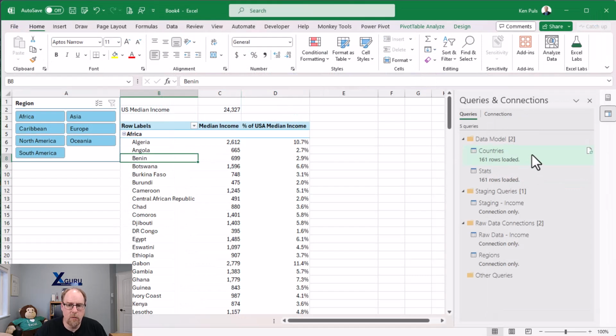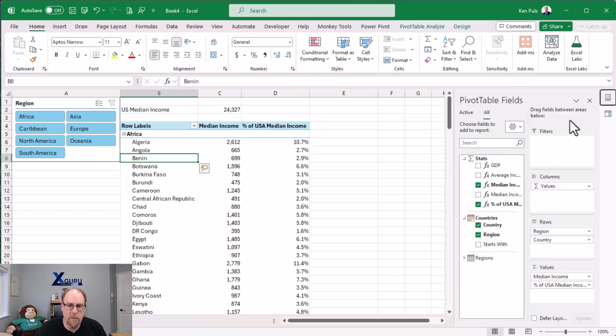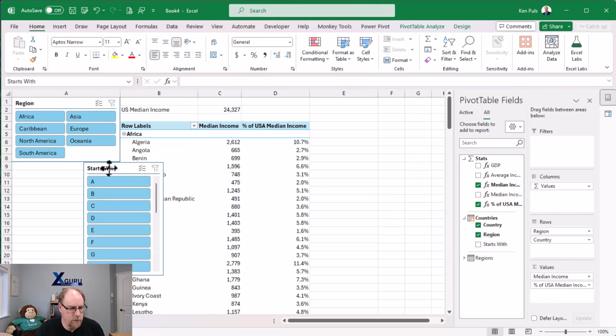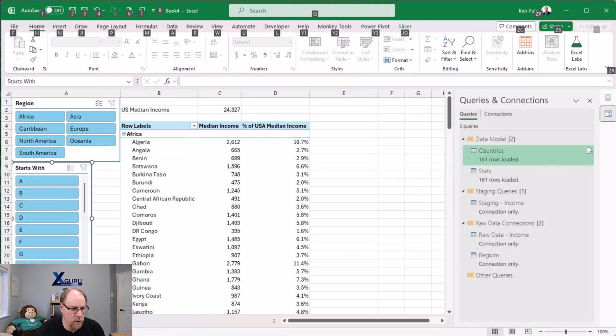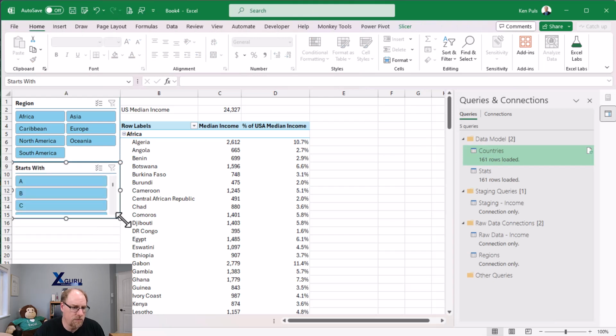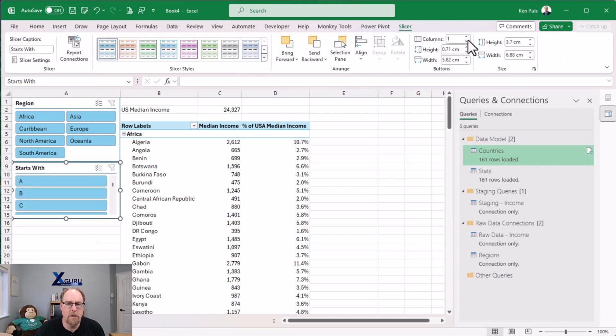At the end of the day, I can now go Home, Close and Load. We can let the data reload for us here. And once it's reloaded, I can go back to my pivot table, right click, add as a slicer. I'm going to move this over here, snap it to the grid, and bring it up to about there. And I'm going to dial up my slicer columns here. So we're going to see where it looks reasonable. Now, this is kind of an interesting thing, right? So this is the minimum number of rows I need here. I don't like this because it starts to lose some of these guys. We don't want that.